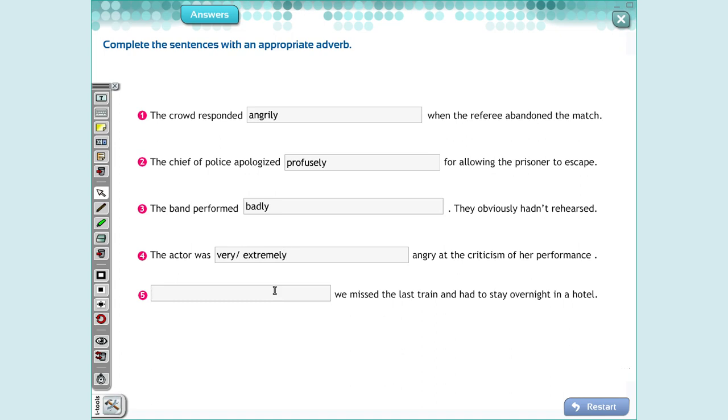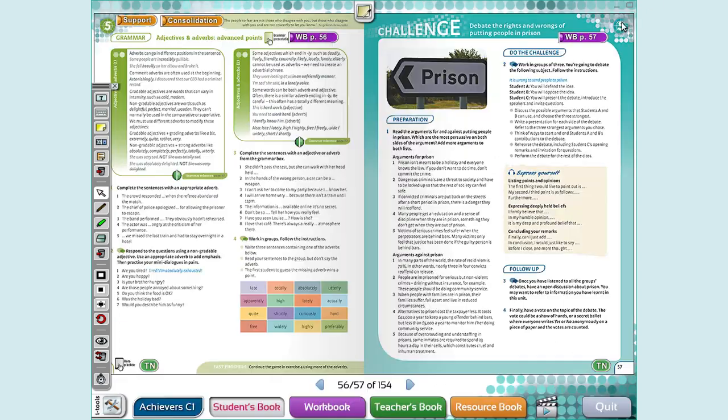We missed the last train and had to stay overnight in the hotel. So I'm going to use in here a comment adverb. Yes? Unfortunately. For example, you can use another comment adverb. Good. Now, let's do our exercise 2.